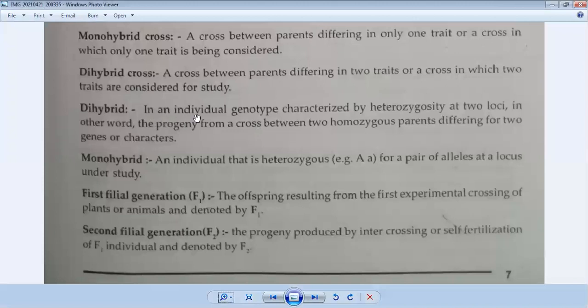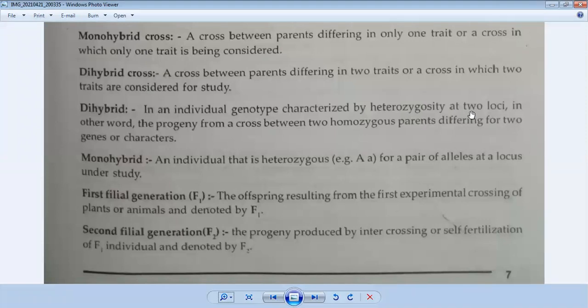Now the dihybrid is an individual genotype characterized by heterozygosity at two loci. In other words, the progeny formed from a cross between two homozygous parents differing for two genes or characteristics. So if you go through this point of the dihybrid, an individual genotype characterized by heterozygosity, मतलब अगर सिंगल इंडिविजुअल को हम कंसिडर करते हैं तो हेटेरोजाइगोसिटी शो करता है at the two loci.